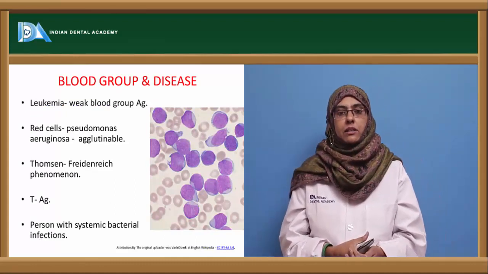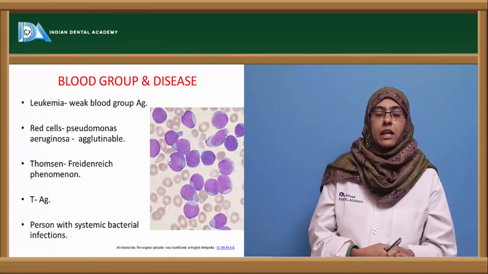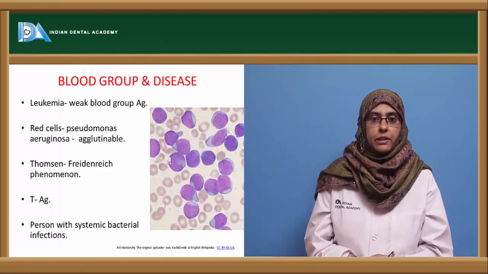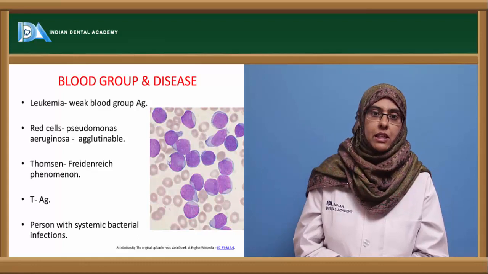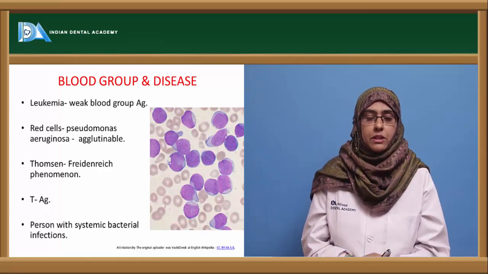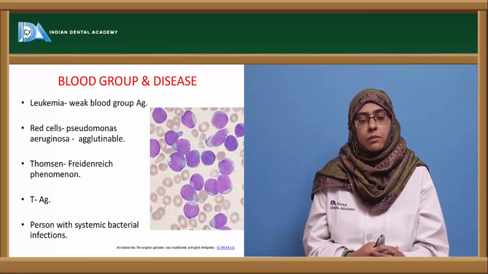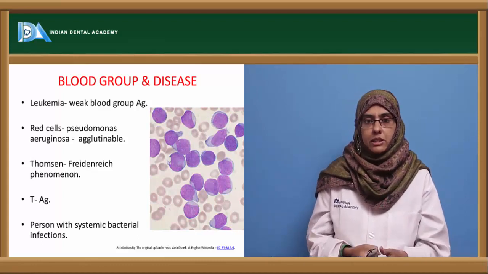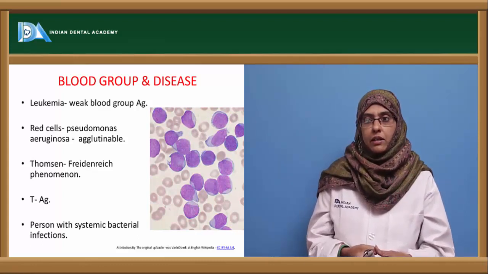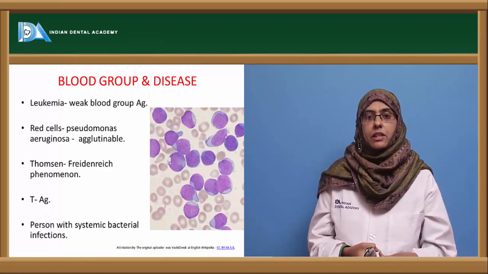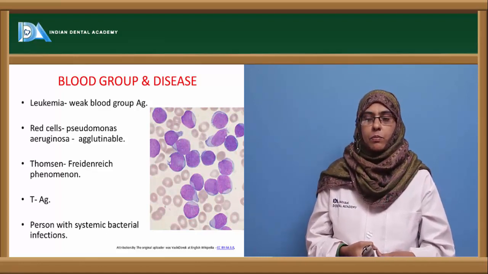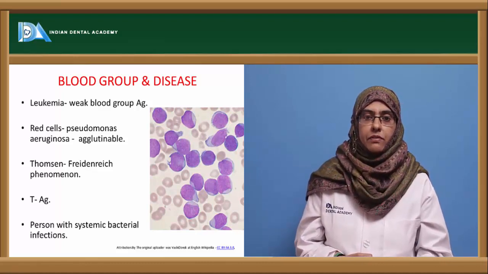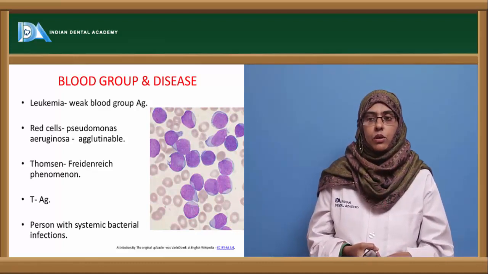Next is blood group and diseases. It is said that most blood groups are related to different types of diseases. Some people with the A blood group are prone to some kinds of diseases, and persons with the O blood group are sensitive to other kinds of diseases. So there is an association between blood group and diseases. Leukemia can be seen in persons with weak blood group antigens, so mostly persons with weak blood group antigens are more prone to leukemia.